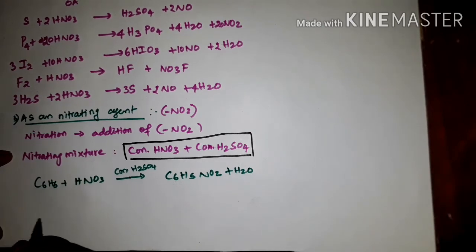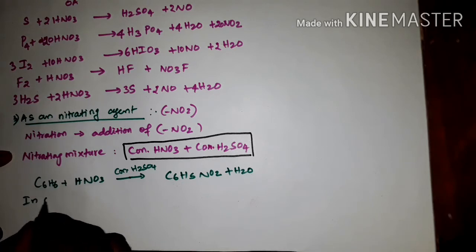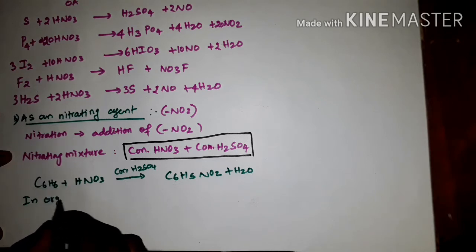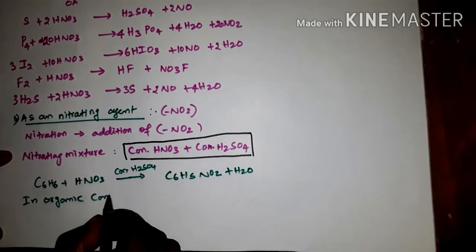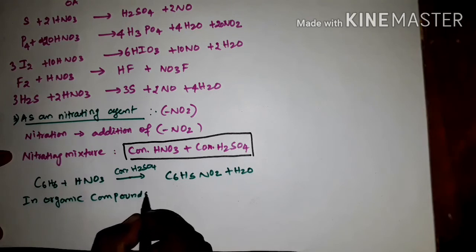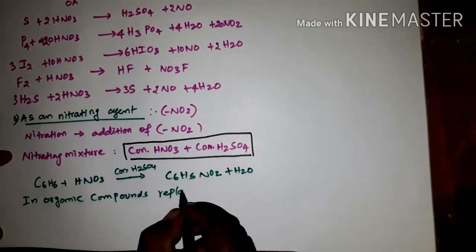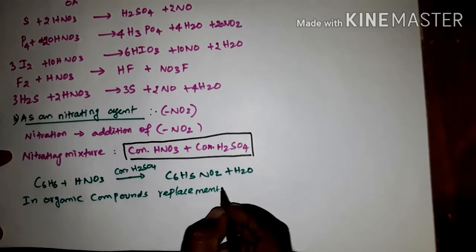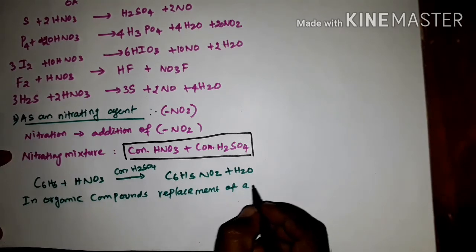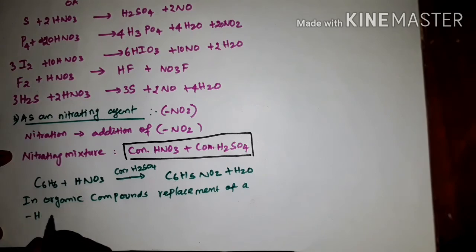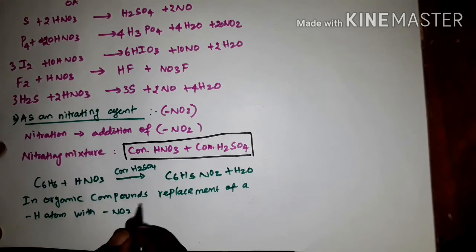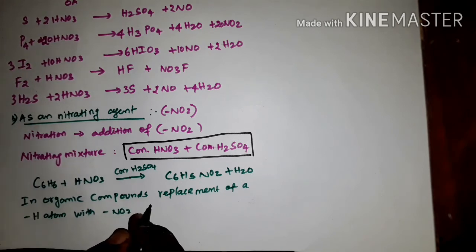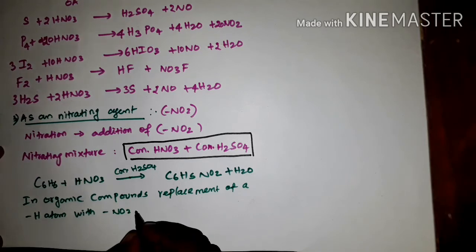Okay. So generally in organic compounds, see benzene, carbon comes, so it is an organic compound. In organic compounds, replacement of a hydrogen atom with NO2 is often referred to as nitration.